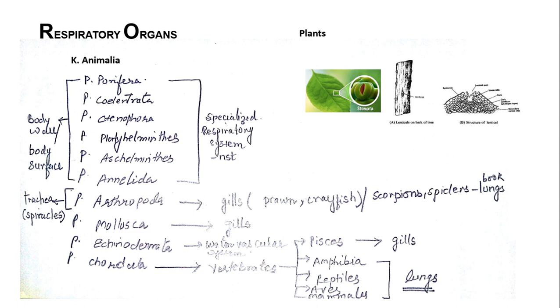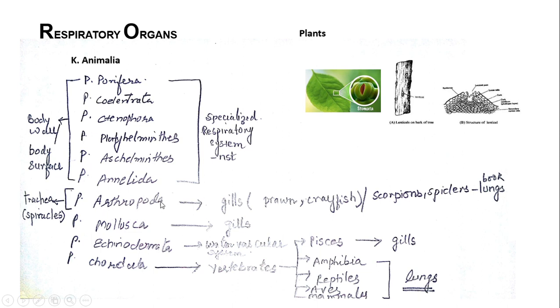If you talk of animals, the organisms belong to several phyla as listed over here: Porifera, Coelenterata, Ctenophora, Platyhelminthes, Aschelminthes, Annelida, Arthropoda, Mollusca, Echinodermata, and Chordata. From Porifera till Annelida, they don't have any specialized respiratory system. So the organisms which belong to these phyla all respire through the body wall or through their body surface.